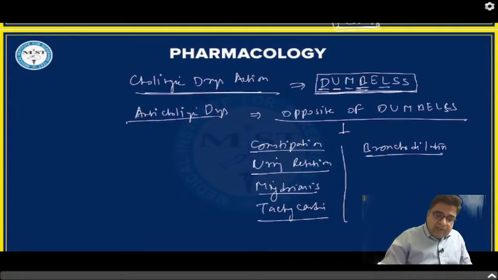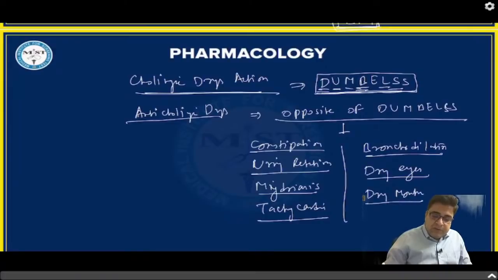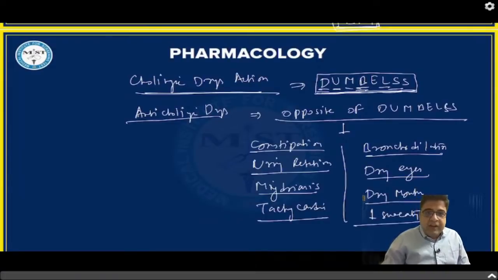In this mnemonic, L stands for lacrimation. These medicines will cause dry eyes. S stands for salivation. These medicines will cause dry mouth. And S also stands for sweating. So these medicines can reduce the sweating. So all these are actions of anticholinergic drugs.